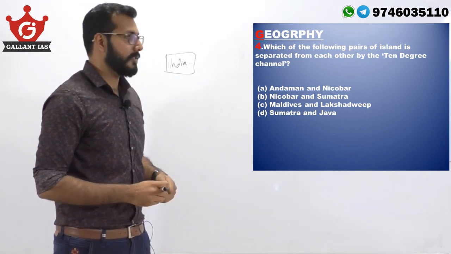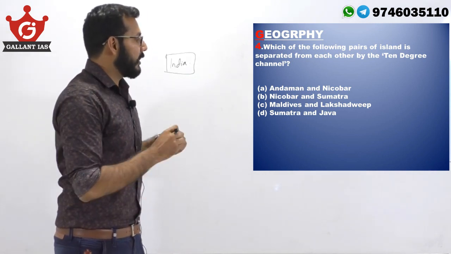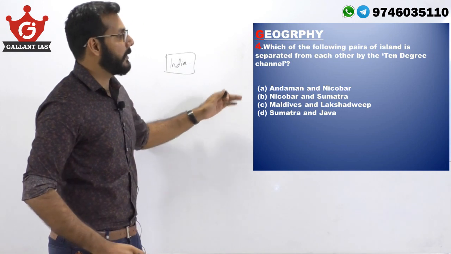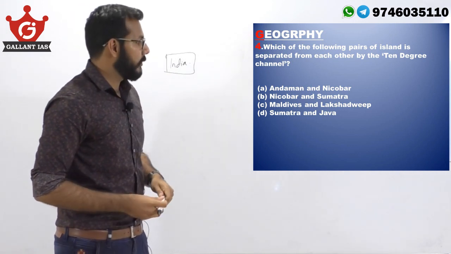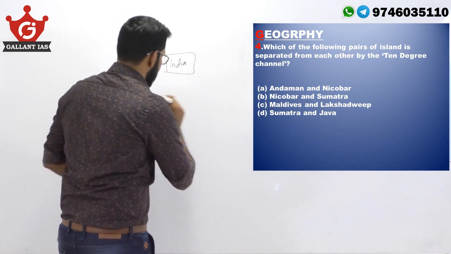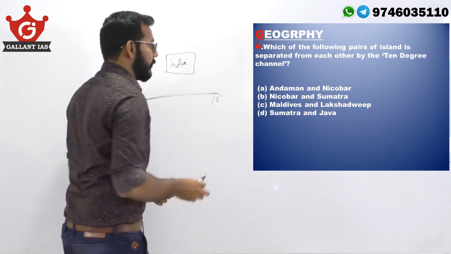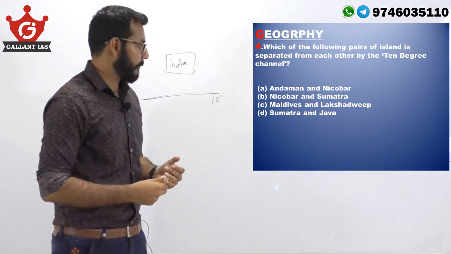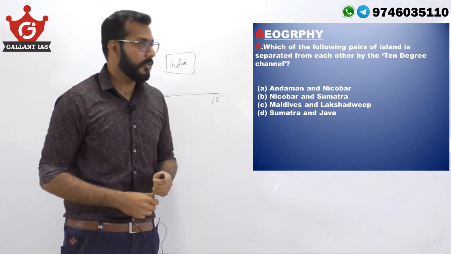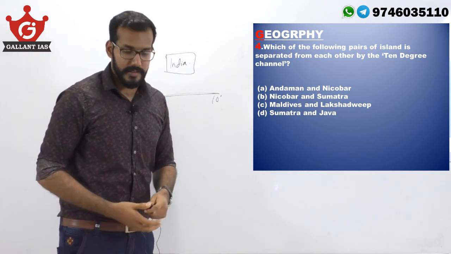So it is one such question, and it is a very direct question. They are asking which are the two island groups which are separated by the 10-degree channel. The answer here is Andaman and Nicobar Islands, which are separated by the 10-degree channel which lies over 10-degree latitude in the Bay of Bengal. So the answer is option A. Let's move on to the last and final question.